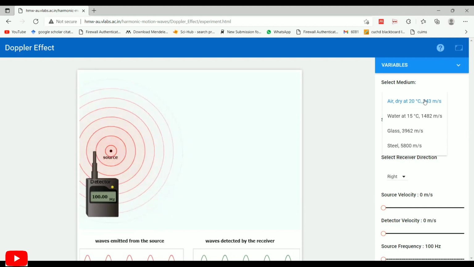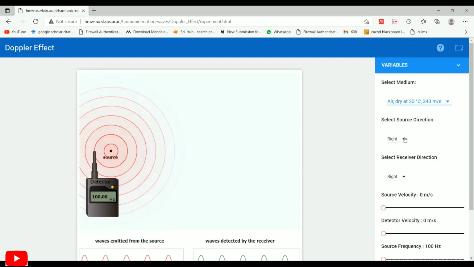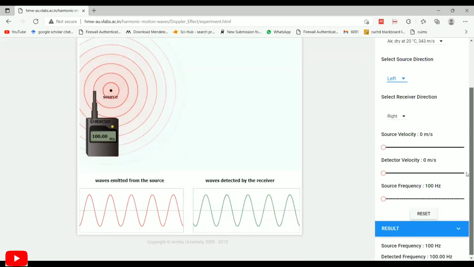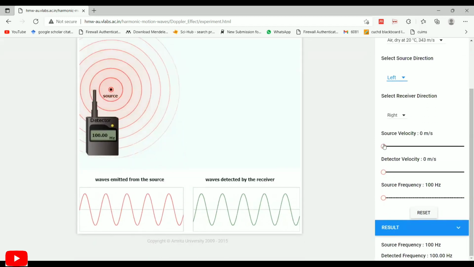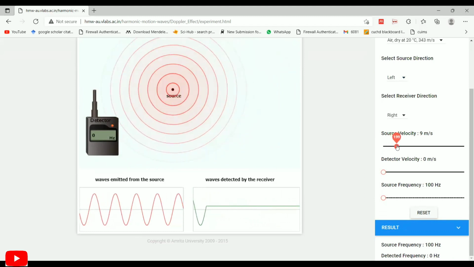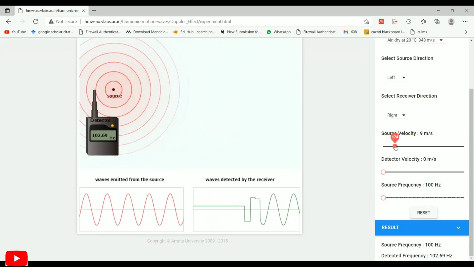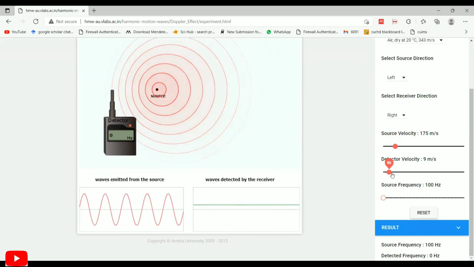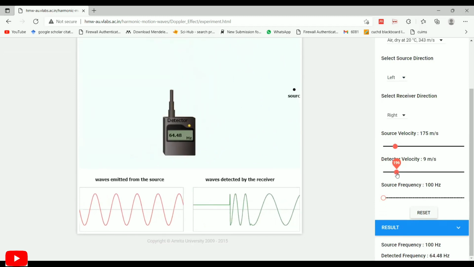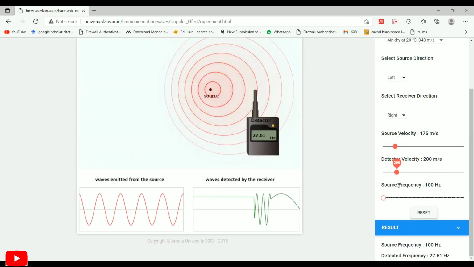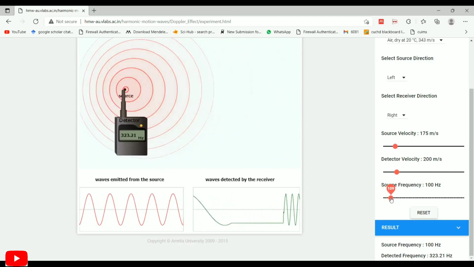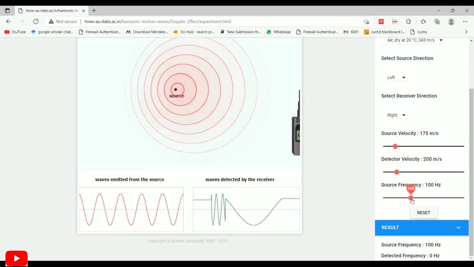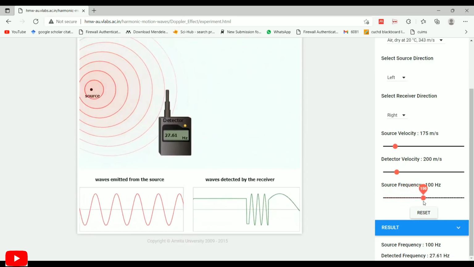We have selected the medium dry air. Here we select the source direction, I have selected left, and the detector direction, I have selected right. The source velocity we have selected is 175, and the detector velocity is 200. It's up to you, you can select whatever is your choice. And the source frequency is 160.